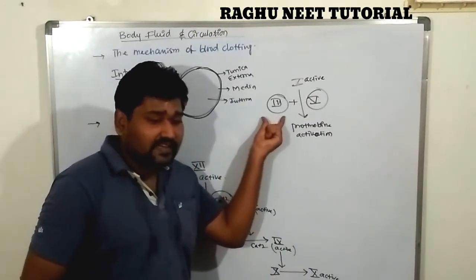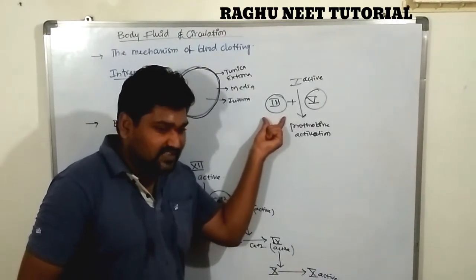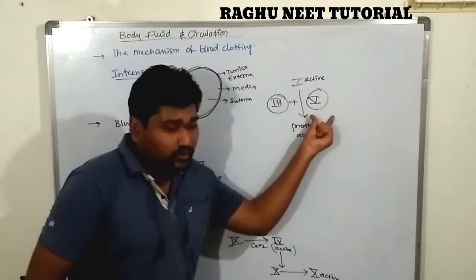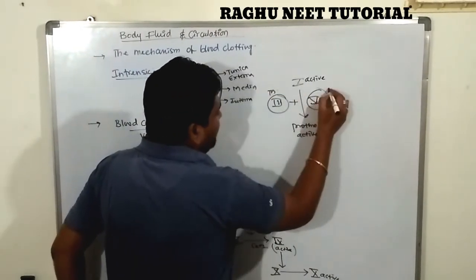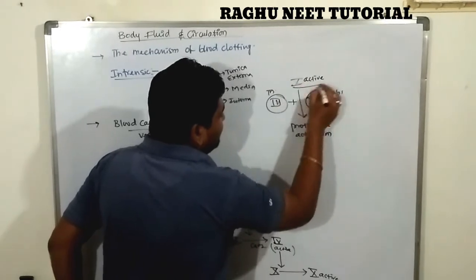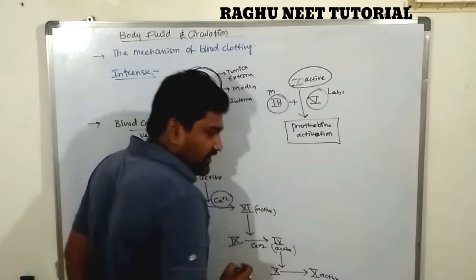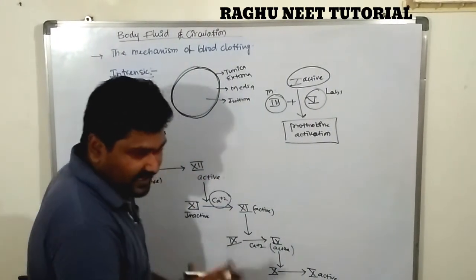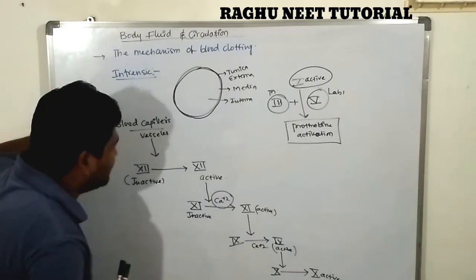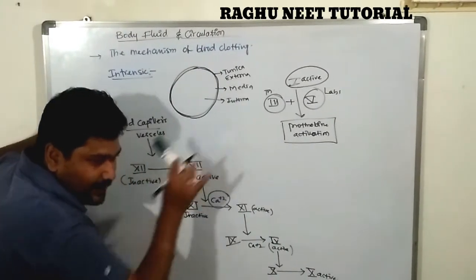Thromboplastin, and the 5th is known as the labile factor. In the presence of thromboplastin and labile factor, the active 10th factor activates the prothrombin activator. This occurs in the internal parts of the body, and that is known as the intrinsic pathway.